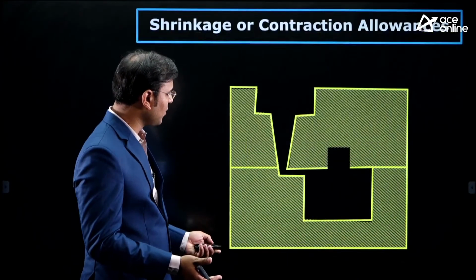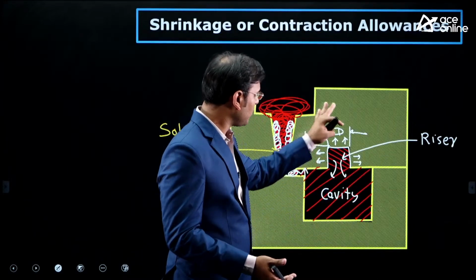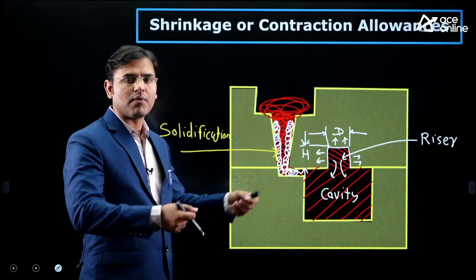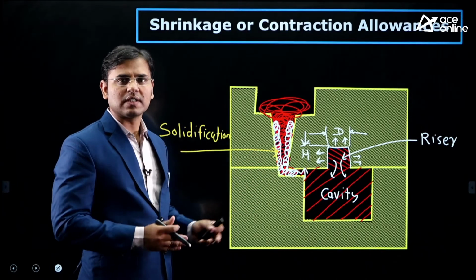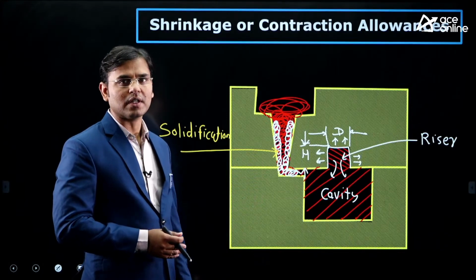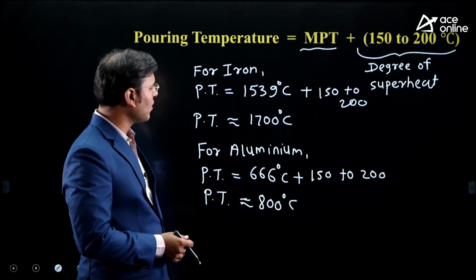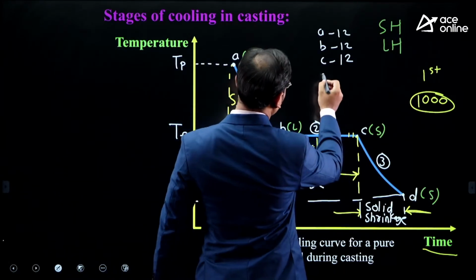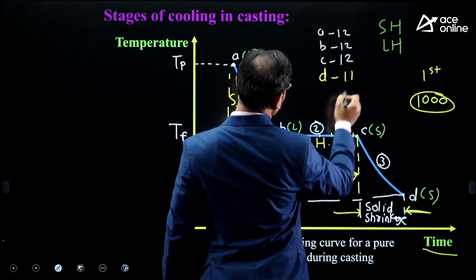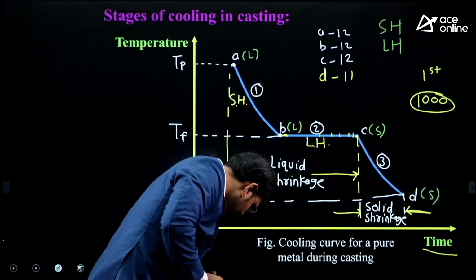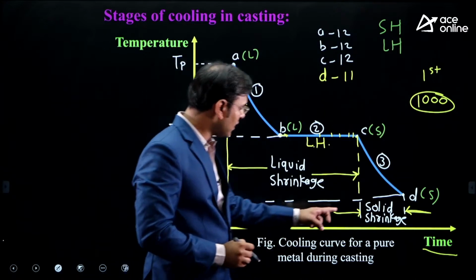Here we take this casted component with cope and drag, put it on the vibration mesh and give vibrational forces, then the sand starts breaking and we take that component. But when we take that component, we get a size of 11. What is the size? Here at point D we got 11 centimeter. Why? Because of solid shrinkage.